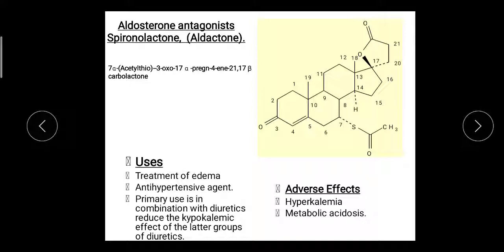Now the first drug, that is spironolactone, which is an aldosterone antagonist. This is the structure of spironolactone, which has a steroidal nucleus.